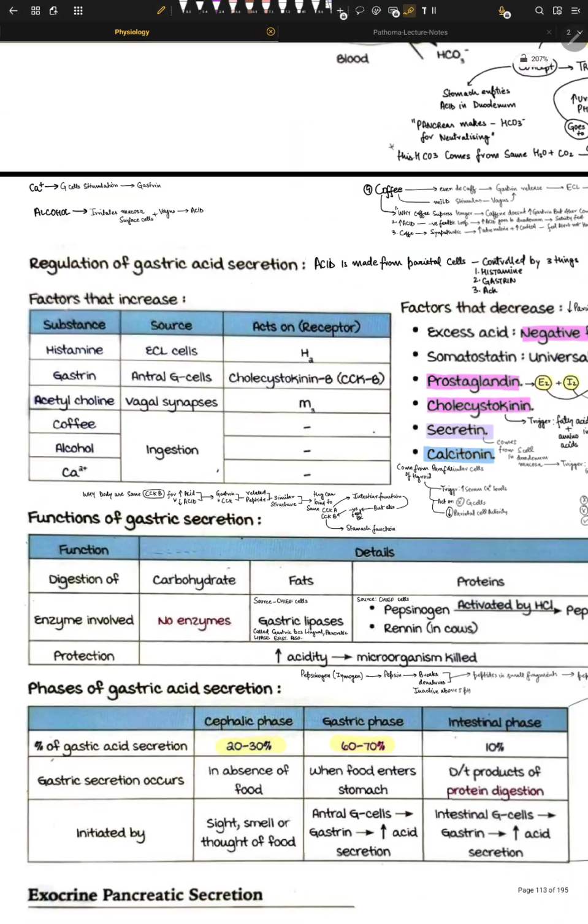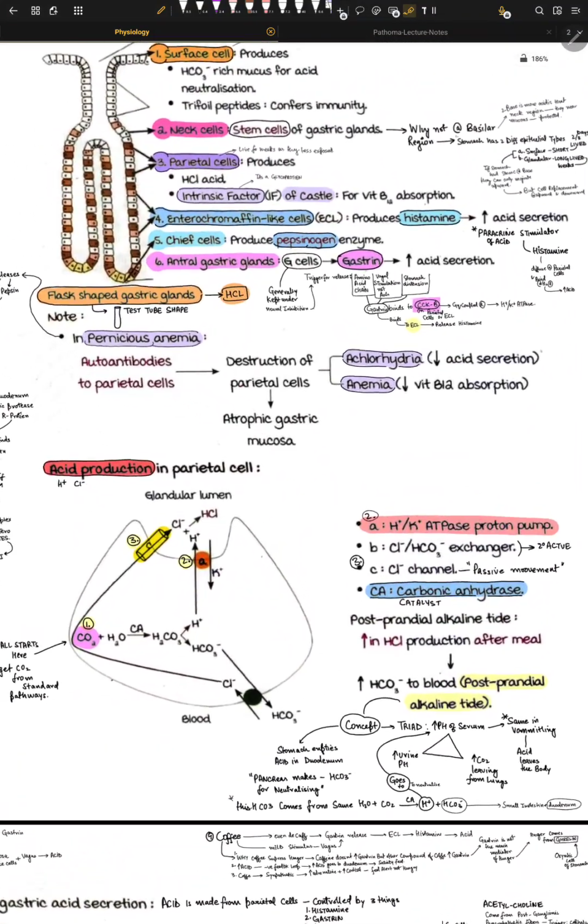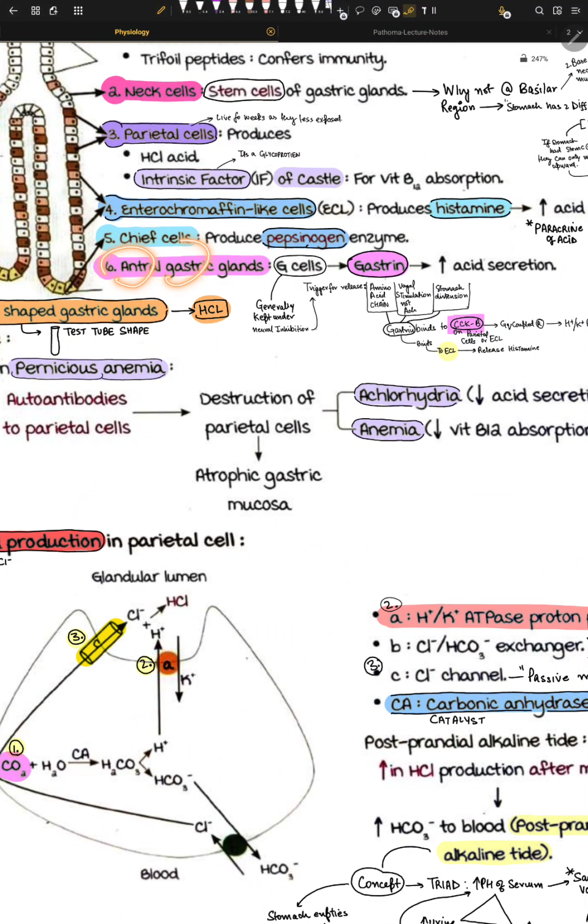The other thing is gastrin. The story of gastrin starts with antral gastric cells and antral gastric glands. So these are glands, it means they will have cells inside them. These are a bigger collection of cells. They have something called G cells.